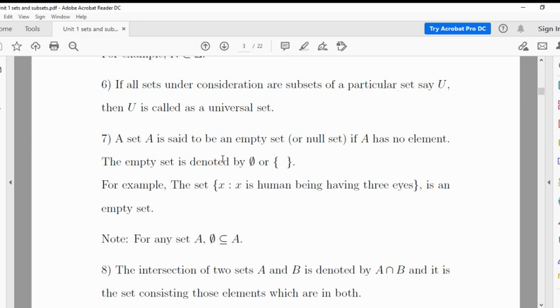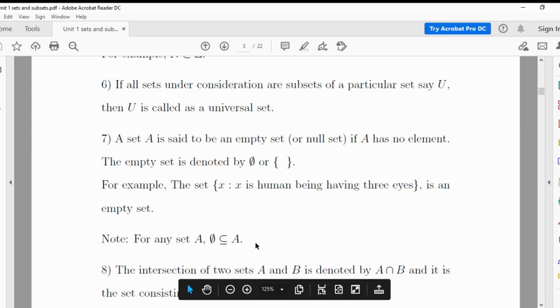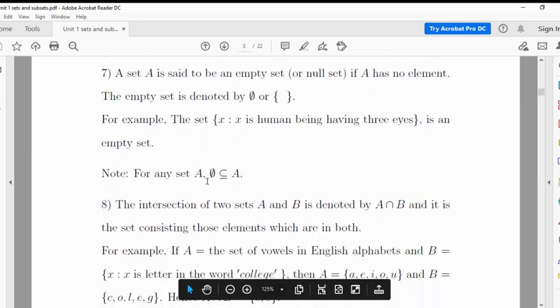A set is said to be an empty set if it has no element. If a set does not have even one element, then we call that set an empty set. It is denoted by this notation. For example, the set of all x such that x is a human being having three eyes. Does such a person exist? No. So it contains no element, so it is an empty set. An empty set is always a subset of any set.